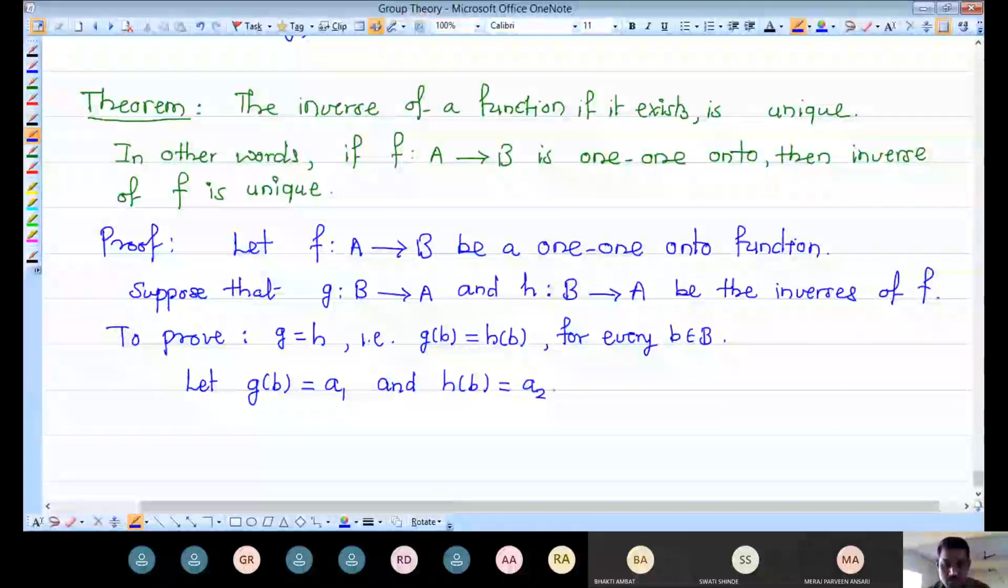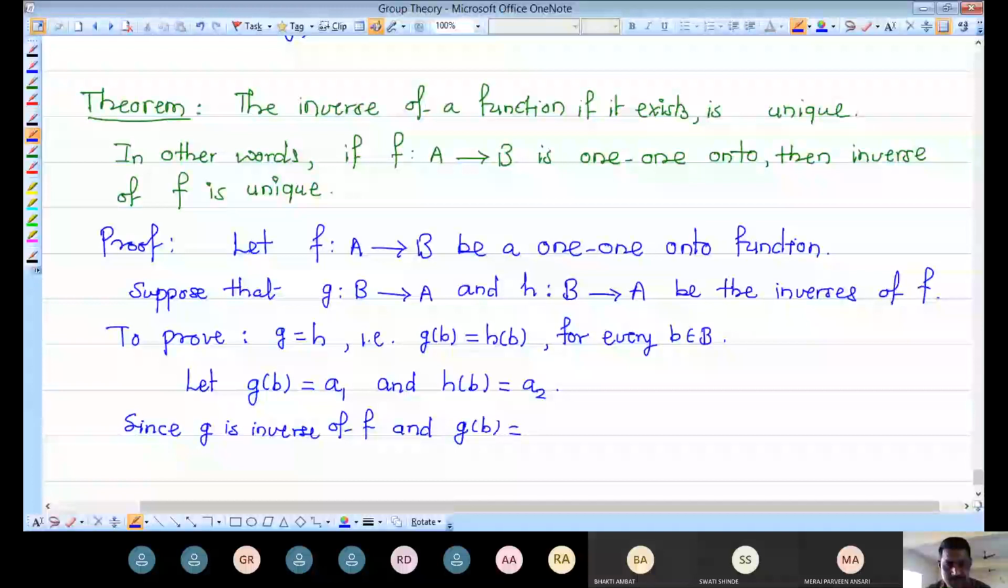Now, since g is inverse of f, and b is equal to a1, we must have the image of b under g is nothing but a1, but g is inverse of f. That means the image of a1 under f is nothing but b.